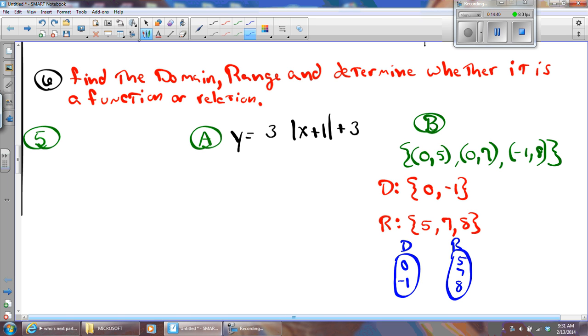Okay. Now, where does -1 go? Well, according to my data right there, -1 goes to 8 and maps onto 8. 0 maps to 5. 0 also maps onto 7. This is not a function. This is only a relation. This should be reviewed for all but one of you. Relation. This is only a relation, not a function.